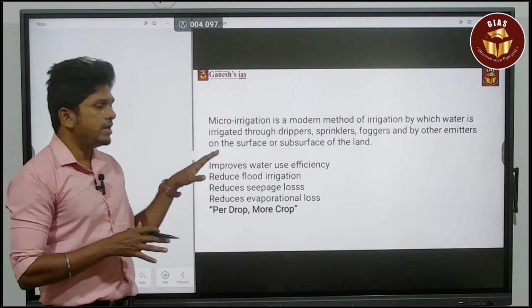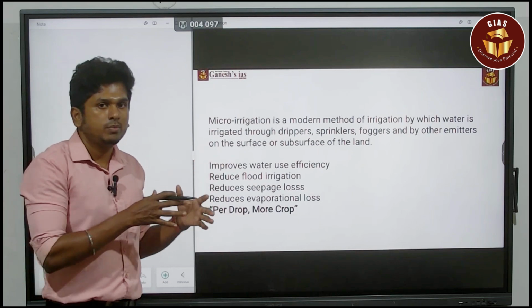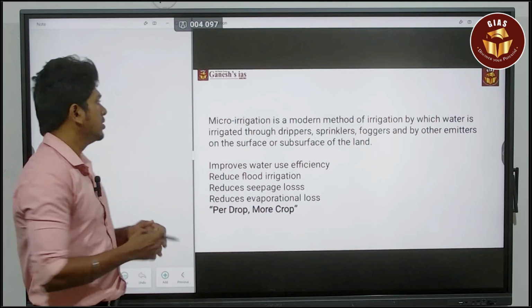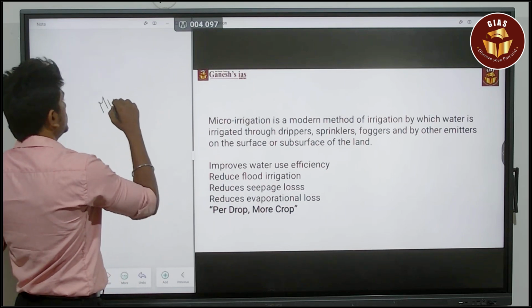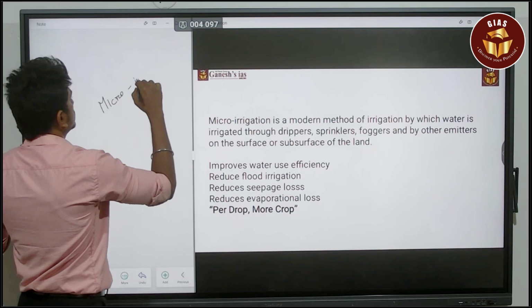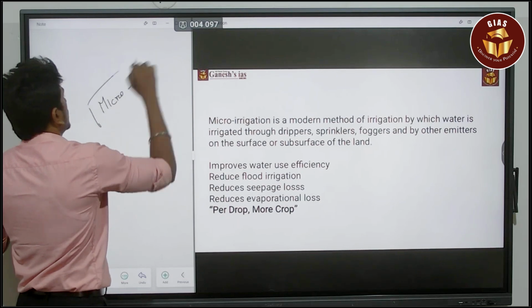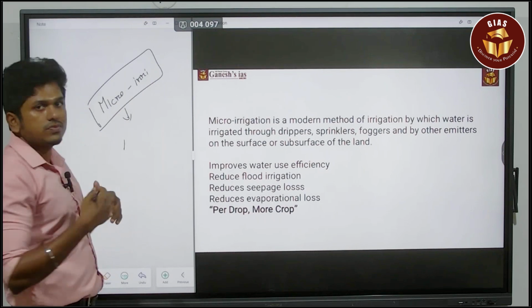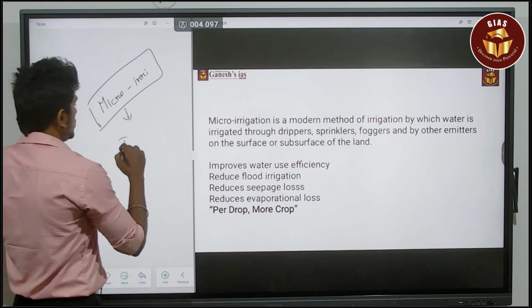This is the idea we are now following in most of the farming activities in India, but there is an issue. When it comes to micro irrigation, the major challenge is the cost we are going to spend. Okay, so initial cost.